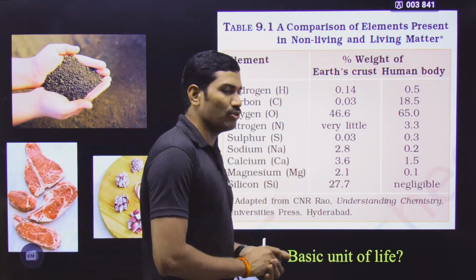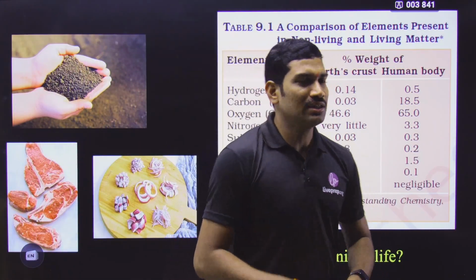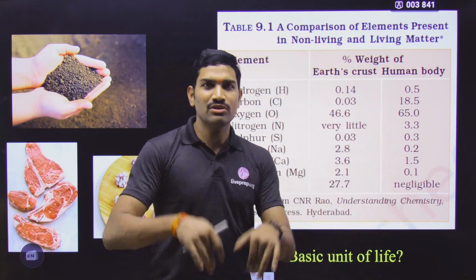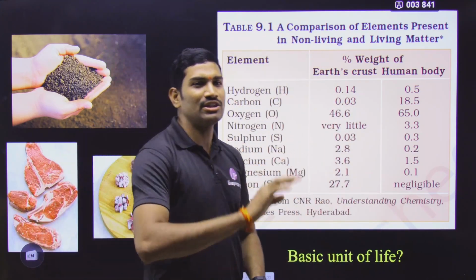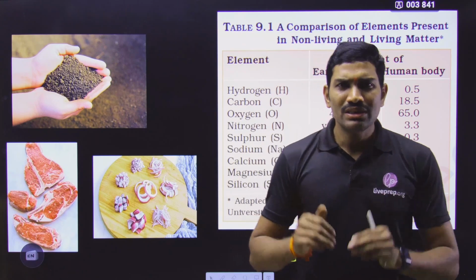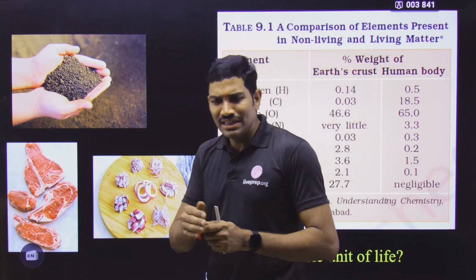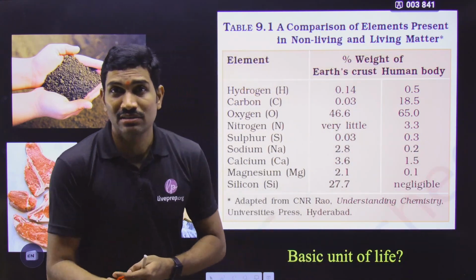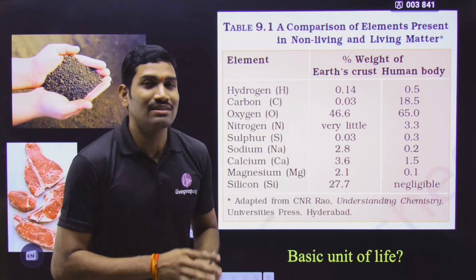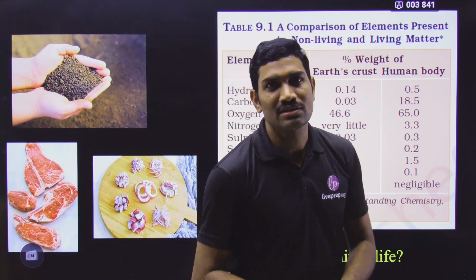Now first we will go with the regular chapter, and actually this particular table is not related to this chapter. You will understand why I have given this table here. In this Cell the Unit of Life, initially they are trying to give some introduction. How are they introducing it? There should be some cell, and what are all these things, yes or no?